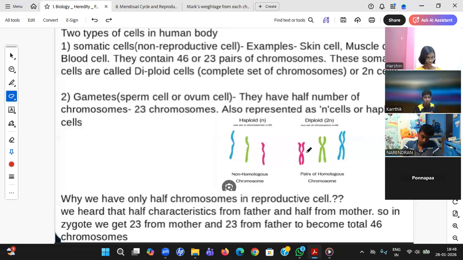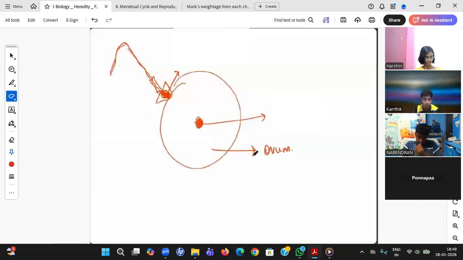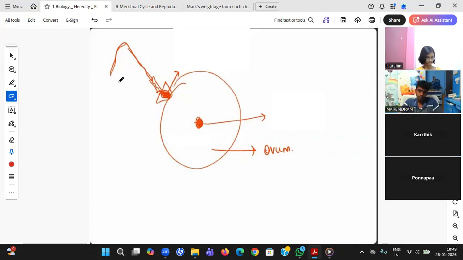Now let us understand this topic with the help of homologous chromosomes. Right now we are dealing with these 23 chromosomes only. We are not dealing with other cells. We are dealing with the sex cells, gamete cells, reproductive cells here. Look here, student. You know what we read in the last chapter, fertilization. This is a particular ovum. Here is the nucleus. Sperm will reach the ovum. Sperm has some head, some tail, and the sperm's nucleus is this.